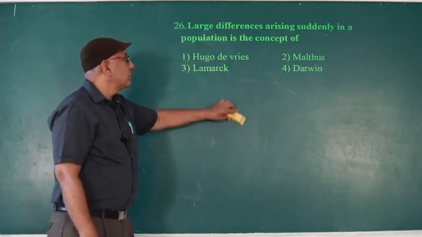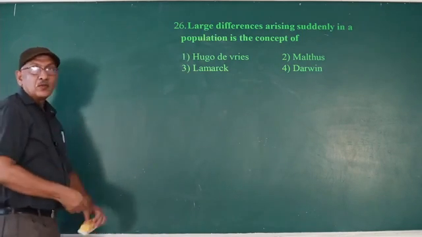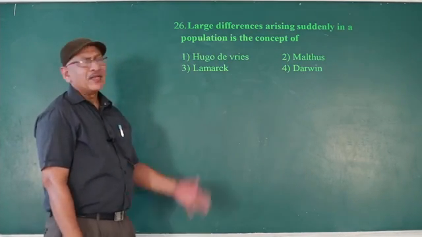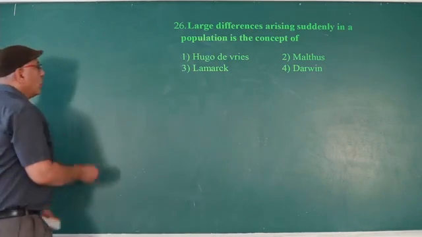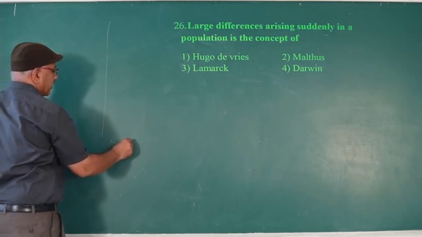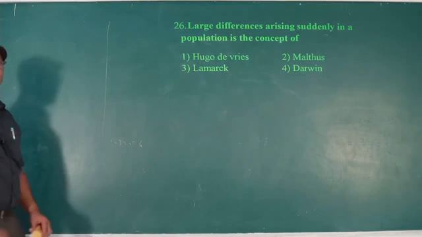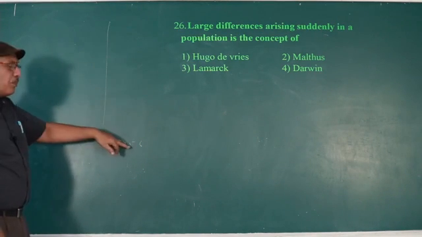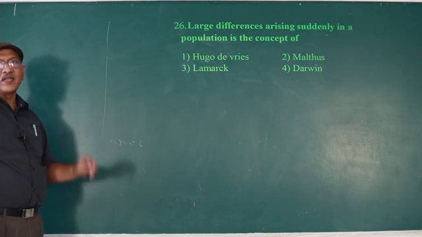Malthus, in his essay on population, explained that population increases geometrically while basic needs increase arithmetically. This means population increases several times more than its basic needs.